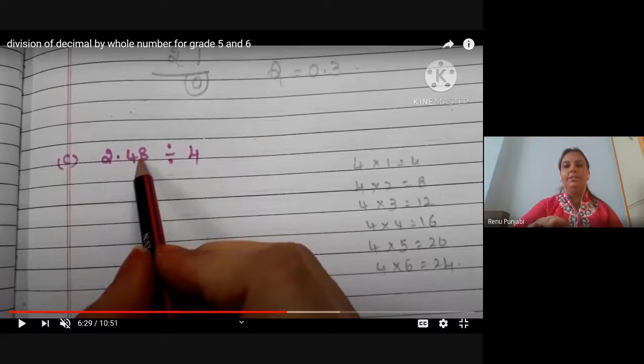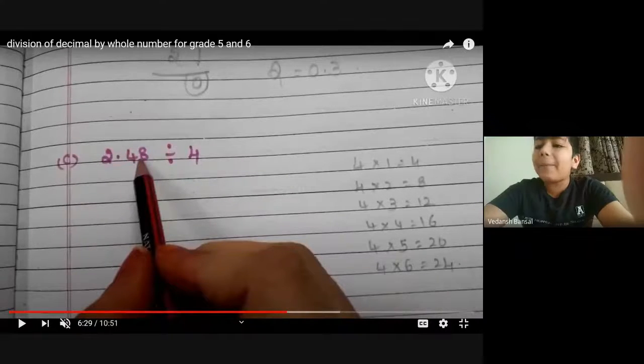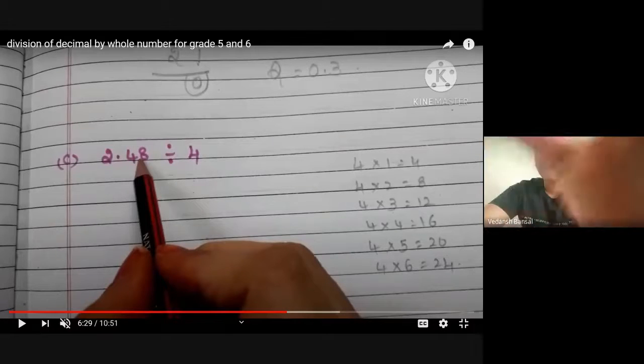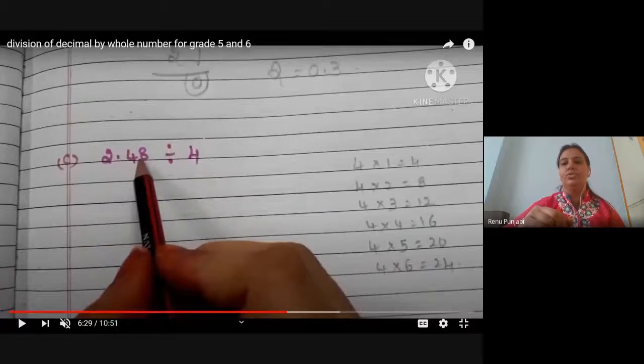Vedansh, check it again. Yes, Daksh Patel is good. Vedansh, you check your answer again. Who has written the answer? Very good. Prakriti has written right. Maisha has written right. Vedansh: Ma'am, by mistake I have written 6.2. Yes, 0.62 is your answer. Devanshi, will you please solve this?